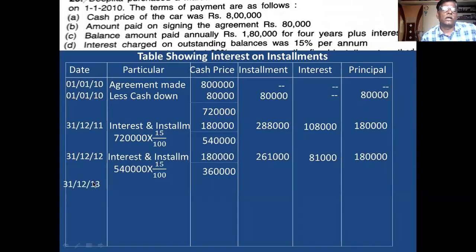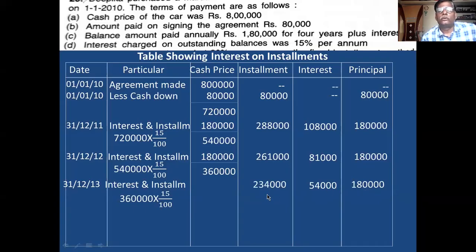Then again next installment, 31/12/2013, interest 3,60,000 into 15% is equal to 54,000 interest. Installment write in the principal column. Total of interest and principal is 2,34,000. Take the principal to cash price. Then deduct it. Balance is 1,80,000.